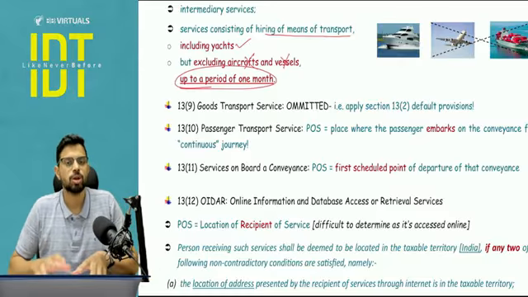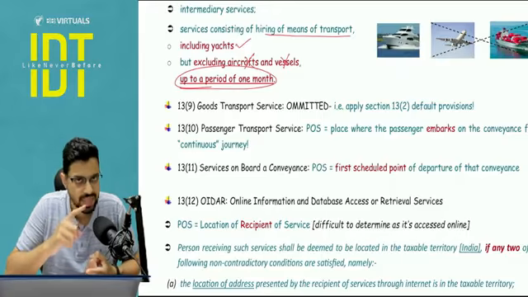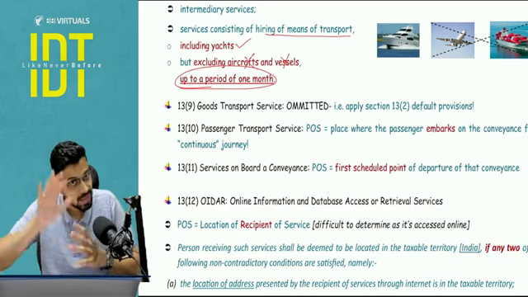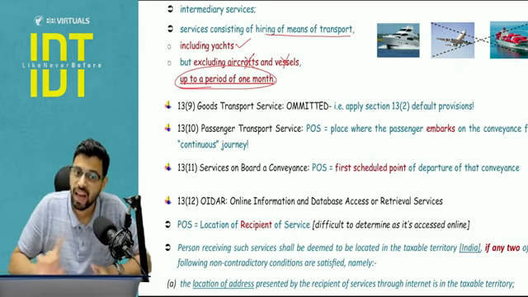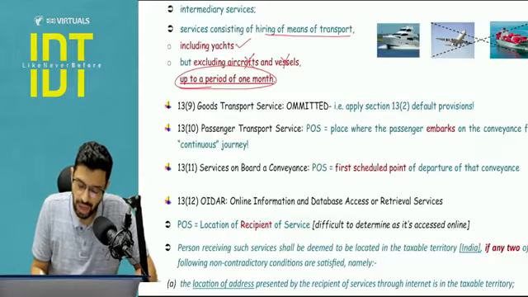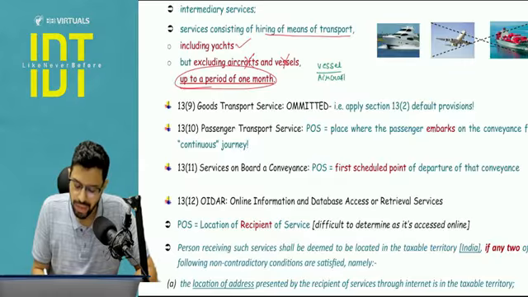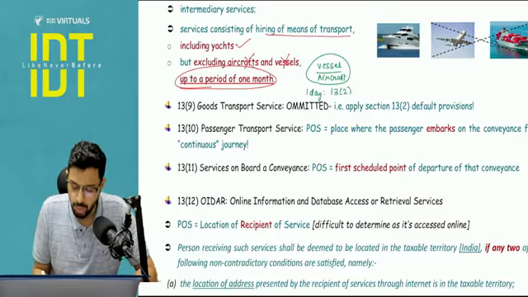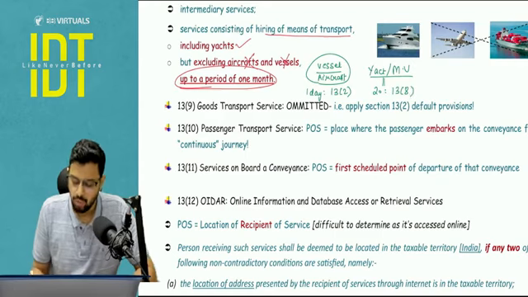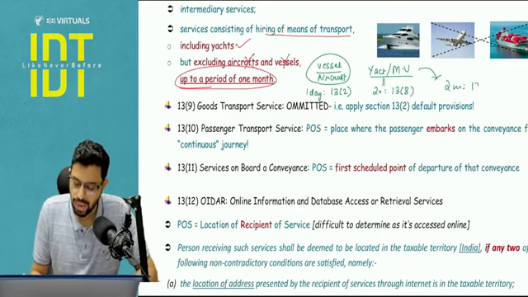Pay attention. This is talking about hiring of motor vehicles and means of transport, including yachts, but only up to 1 month. Only up to 1 month. And in this 1 month, aircraft and vessel are excluded. So pay attention. If the hiring is happening of a vessel or aircraft, then be it for, let's say, even a month, the section you are going to apply is 13.2, the default provision, not 13.8. Another case, let's say for example a yacht is being hired, or any other motor vehicle is being hired for, let's say, up to 20 days. Here you will apply 13.8. What if this is being hired for, let's say, 2 months? Then you will apply 13.2.